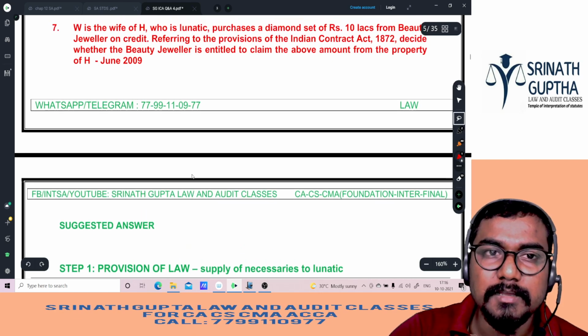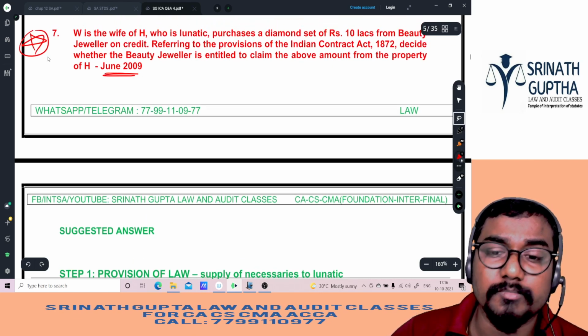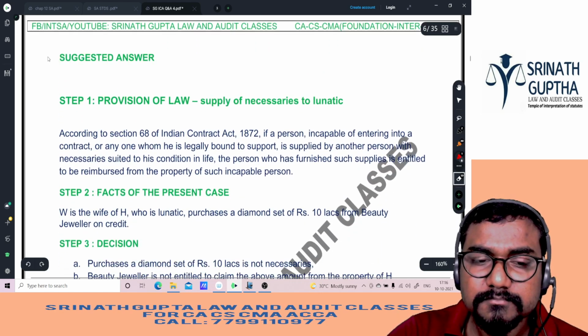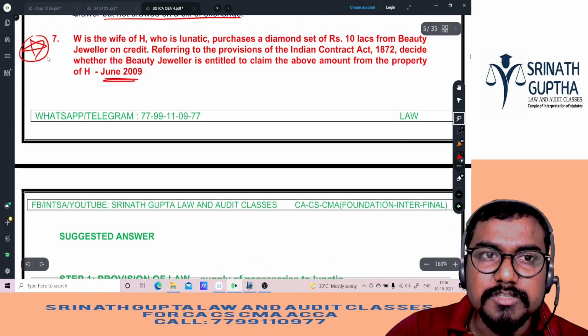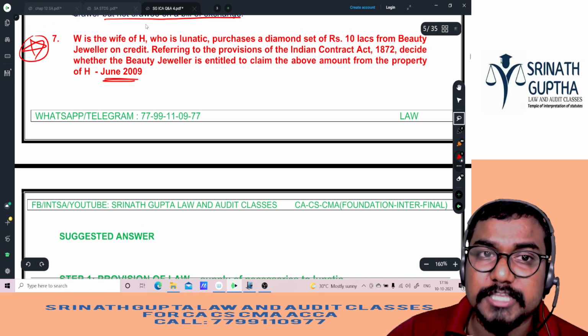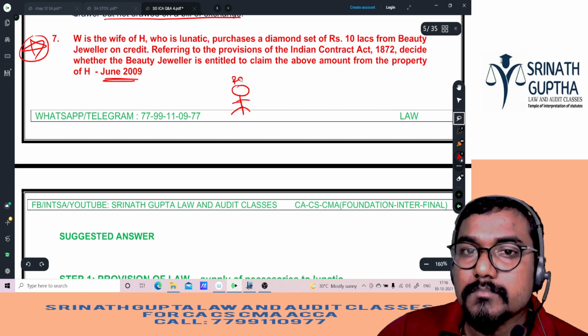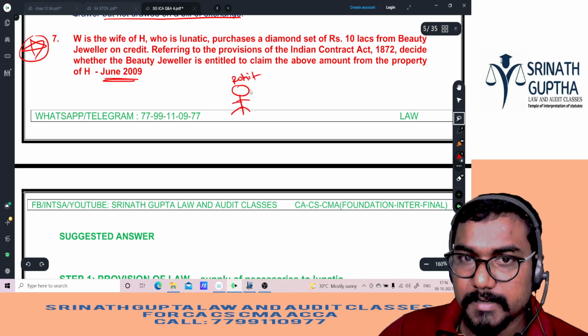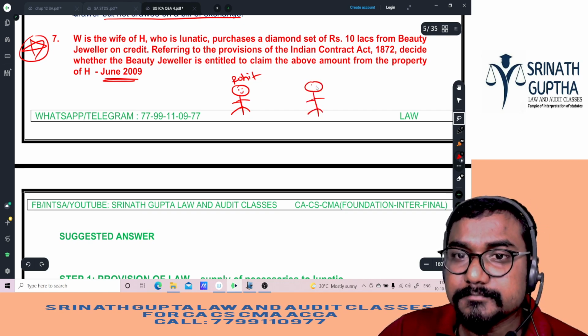Next statement, next question, beta. June 2009, important question, beta. This question is important. He may ask it more frequently. The question is important, sir. So what was happening in this question, beta? Ex wife of H. H means husband. Rohit is there, beta. He is a husband. And he is having a wife, Sweetie.